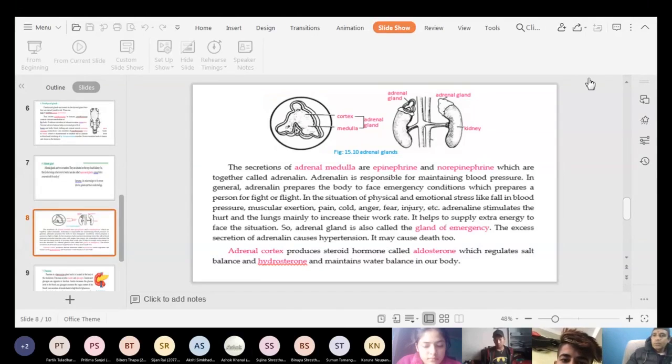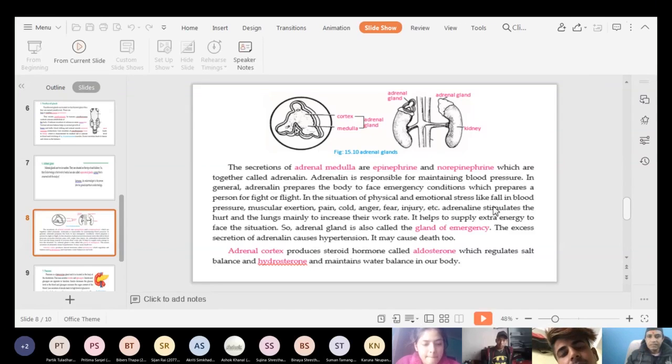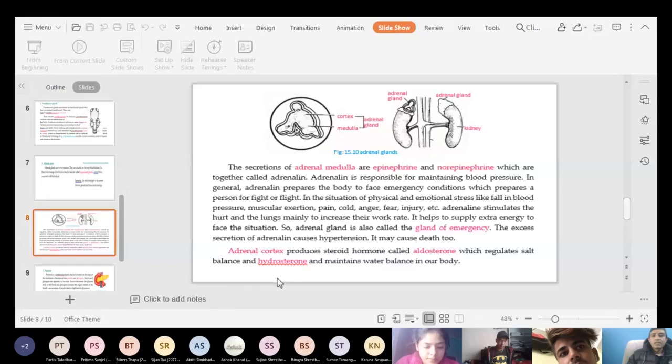I already said production of hormones in more quantity or less quantity is harmful. So if the adrenal gland produces more hormone, it means if more adrenaline is produced, at that time people may die also. It's given here. So excess secretion of adrenaline is very dangerous. People may die.